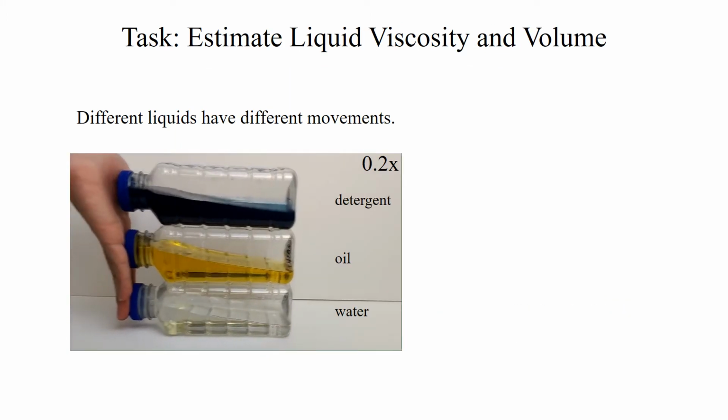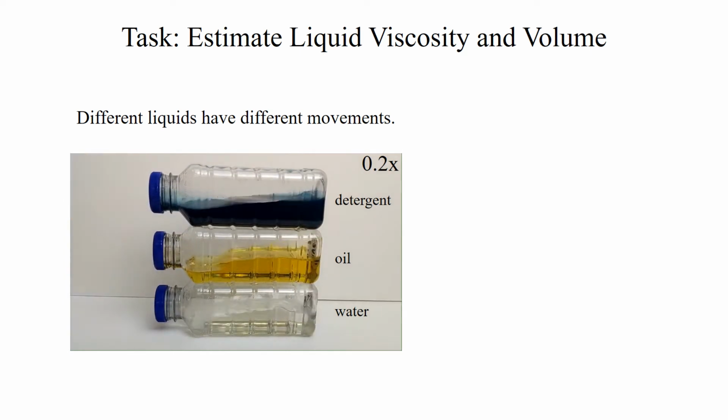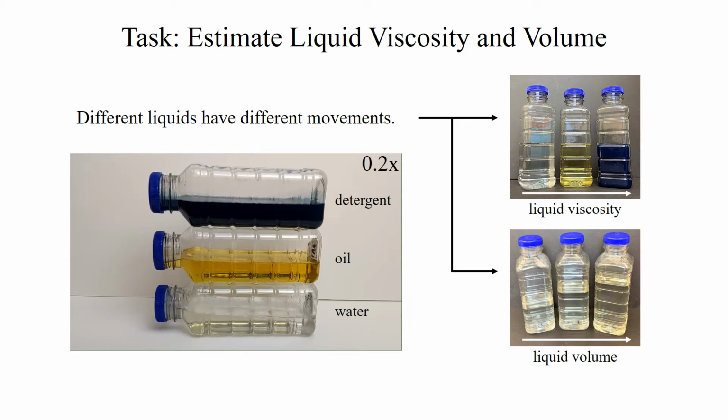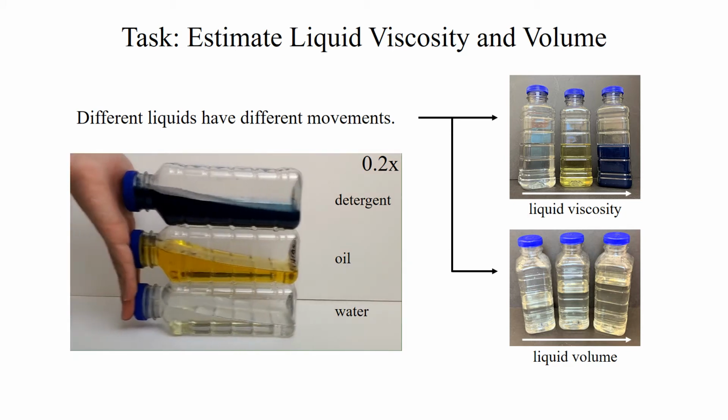When we interact with the bottle, different liquids will have different movements, which is caused by the liquid properties. In this work, by interacting with the container, we want the robot to infer liquid volume and viscosity in the container by only tactile sensing.